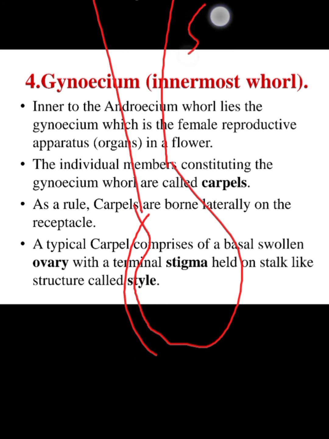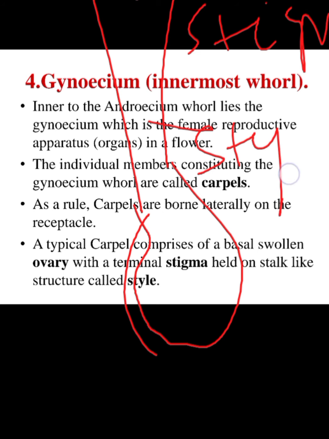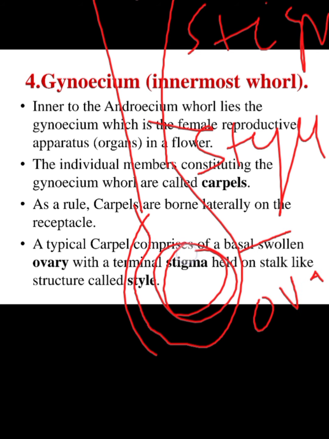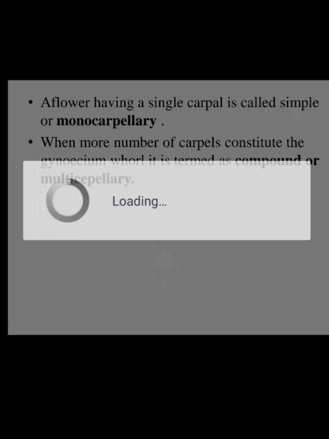This is called the stigma. This is called the style, inside which the pollen tube is present. And this one is the ovary. Inside it, the ovule is present. So this is the structure of the gynoecium, or female reproductive part.